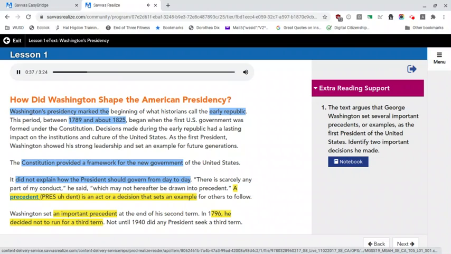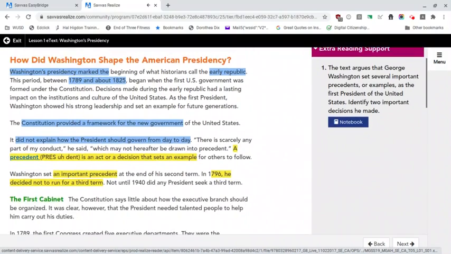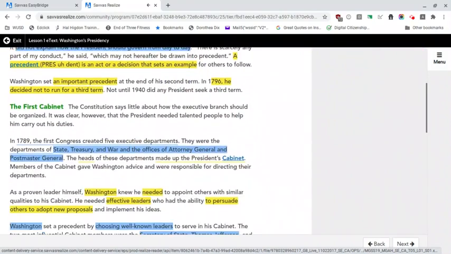The Constitution provided a framework for the new government of the United States. It did not explain how the president should govern from day to day. "There is scarcely any part of my conduct," he said, "which may not hereafter be drawn into precedent." A precedent is an act or a decision that sets an example for others to follow.